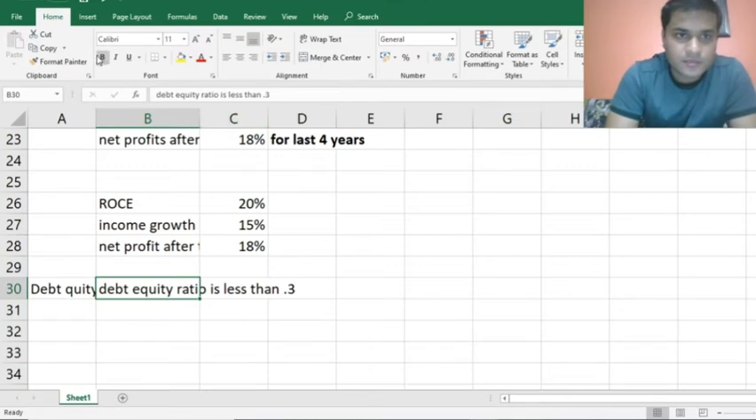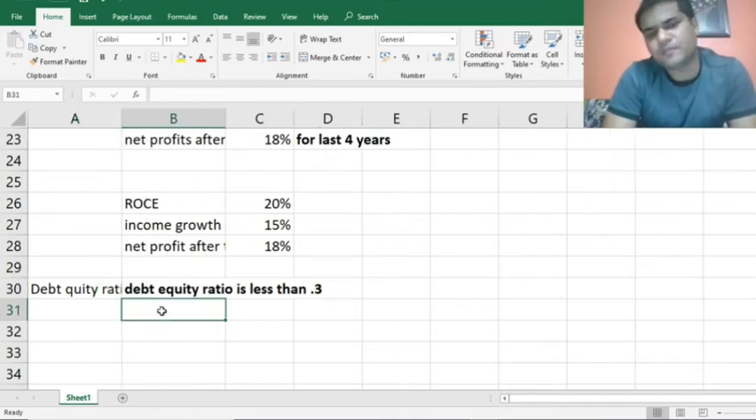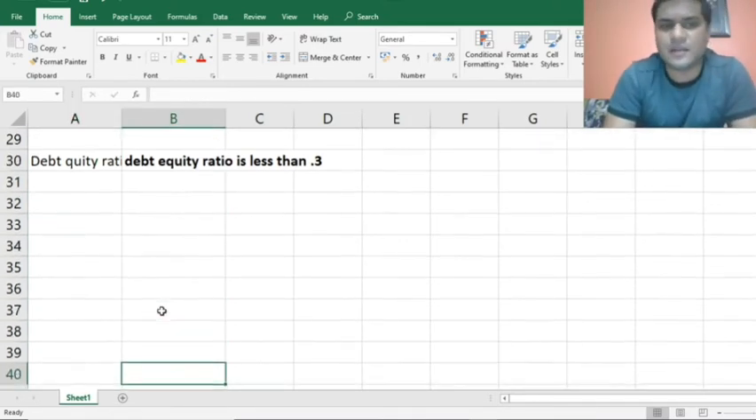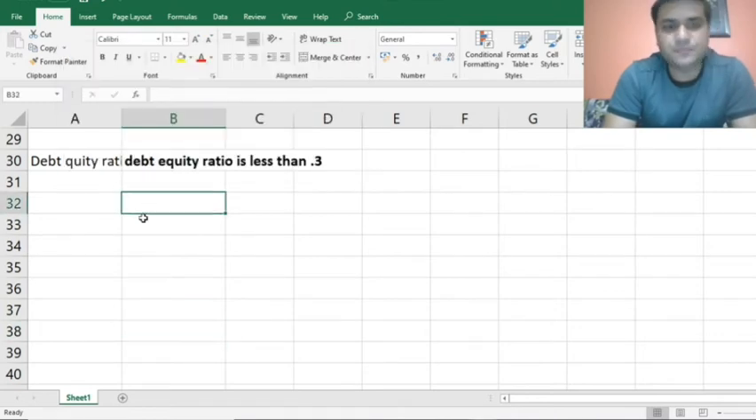I think this is visible. I'll just bold the same. Debt equity ratio should be less than 0.3. Now let's analyze this with the help of an example. The company will explain why debt equity ratio should be less than 0.3 or no debt. I generally prefer companies with zero debt.